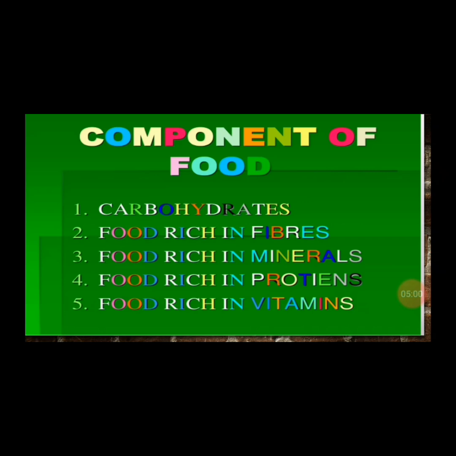Food rich in minerals. These are mineral salts. They are not required in high amount but in a very trace or small amount, as they help to develop strong bones and teeth and keep the body functioning. Then we have foods rich in proteins. Proteins are basically foods that are bodybuilding in nature. By bodybuilding, they form tiny building blocks when they are broken down in form of amino acids that help to build the body's tissues and cells.